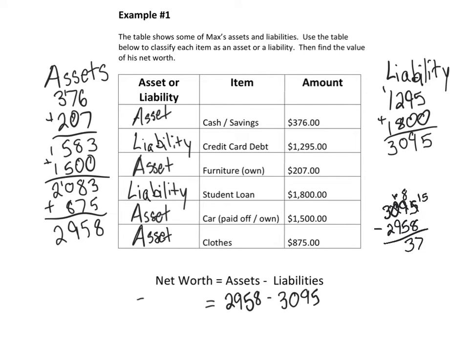Borrow again to get $137. So again, this person has a negative net worth of $137, meaning he owes more than he owns.